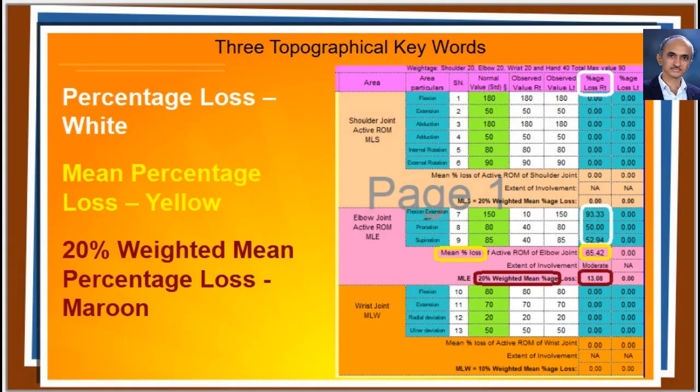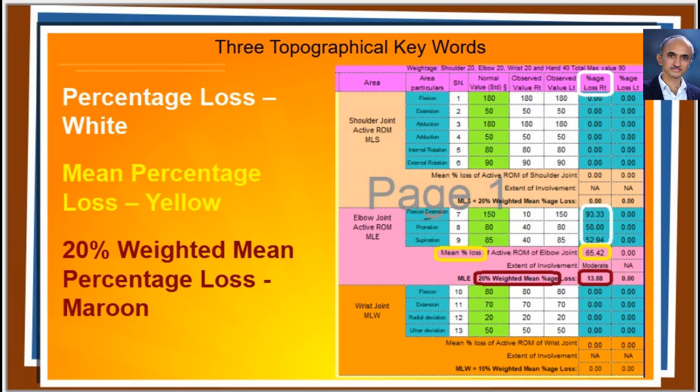93.33%. Then we calculated the average of these three values, namely 93.33, 50 and 52.94. That is called mean percentage loss, and it came to 65.42%. Elbow has a weightage of 20% in the active range of motion division.